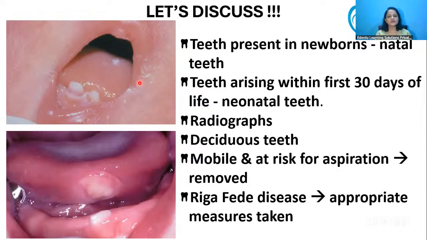Because of natal teeth, sometimes ulcerations can happen on the ventral surface of the tongue, which is called Riga-Fede disease. This is a classical picture of Riga-Fede disease. If such ulcerations are happening, then you should take appropriate measures.